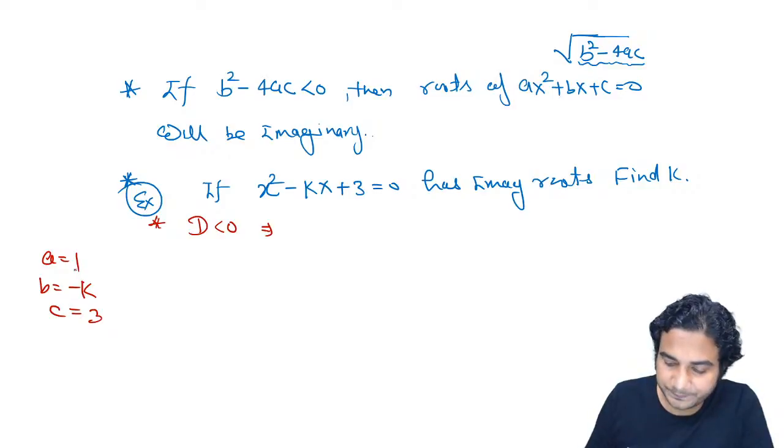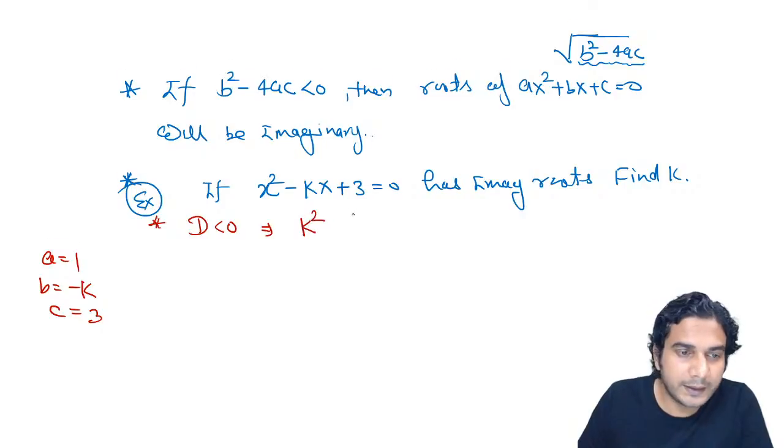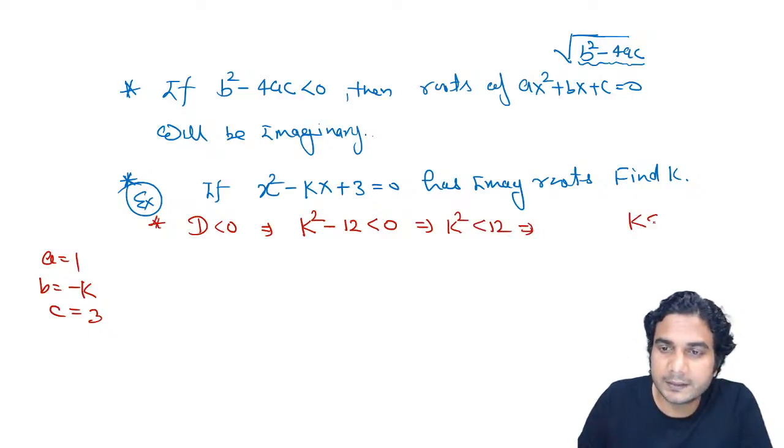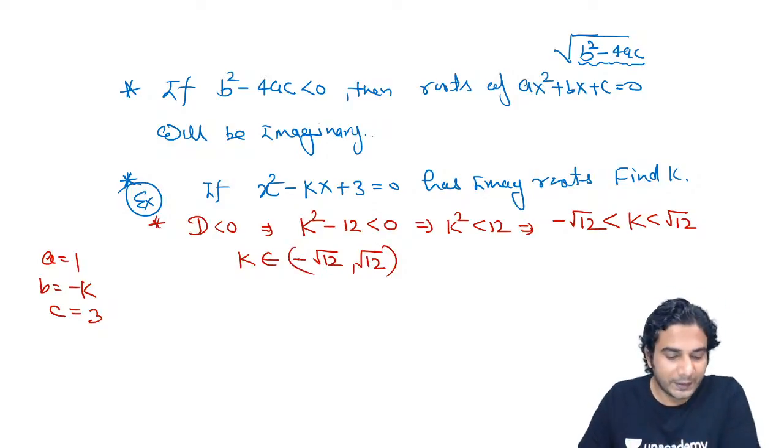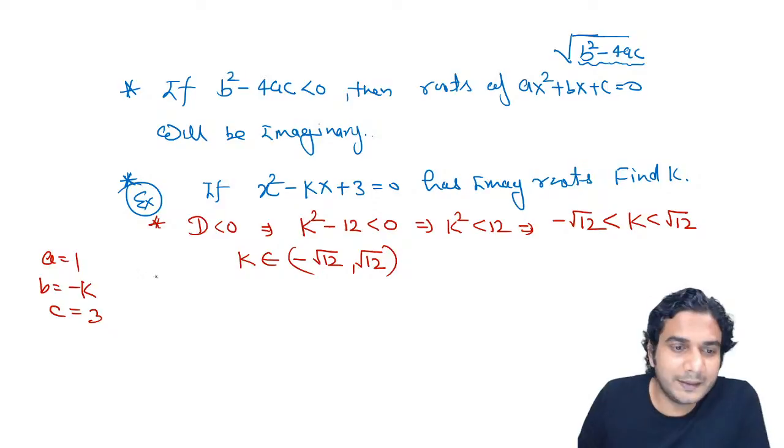So now let's solve it. It will be k square, b square minus k square is k square, minus 4ac, so minus 12 is less than 0. So you'll get k square is less than 12, and then further you can solve it directly. K is less than root 12 and greater than minus root 12, okay? So if k belongs to minus root 12 to plus root 12, then roots of the given equation will be imaginary roots, alright? So this was the solution.